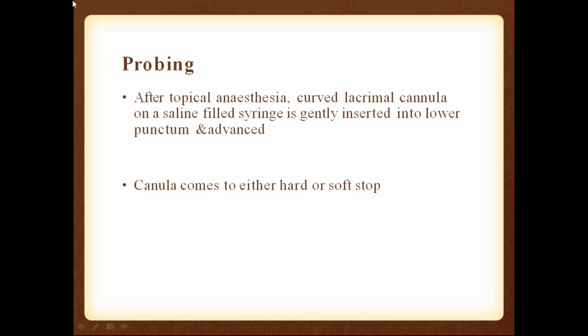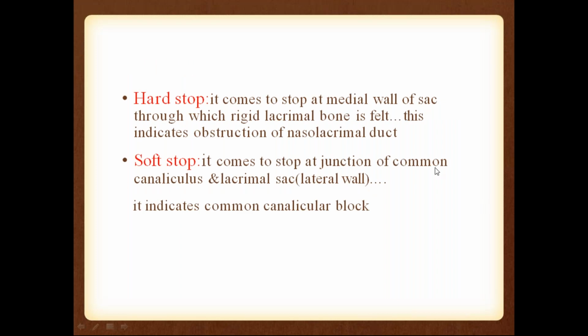we have to go with probing. After topical anesthesia, a curved lacrimal cannula on a saline filled syringe is gently inserted into the lower punctum and it is injected. So it comes either to a hard or soft stop. Okay. So what is a hard stop?